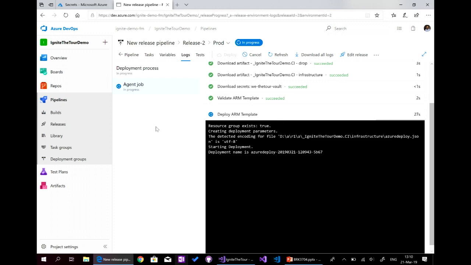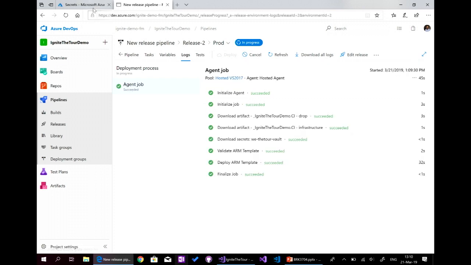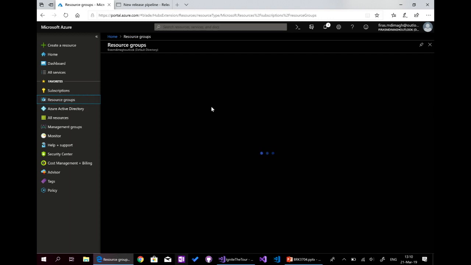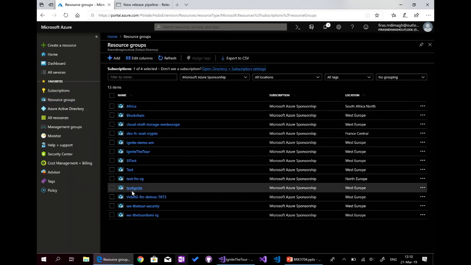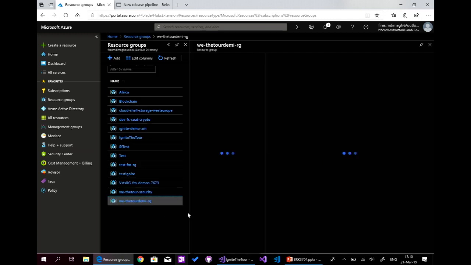But this is the most important thing, and one of the integrations is the Azure Key Vault and the infrastructure as code with the Azure ARM template. So here, we can go to the resource group.